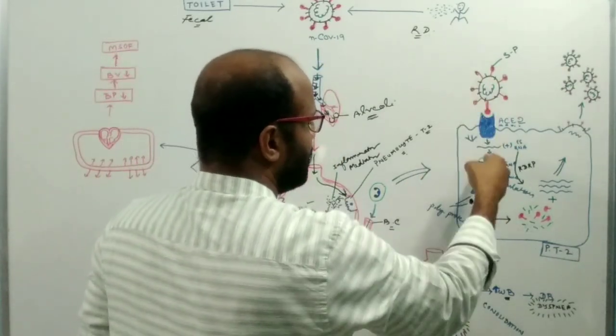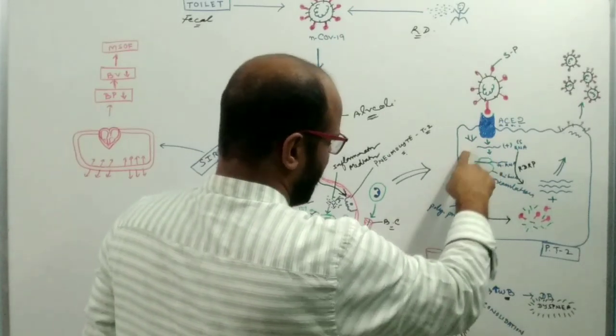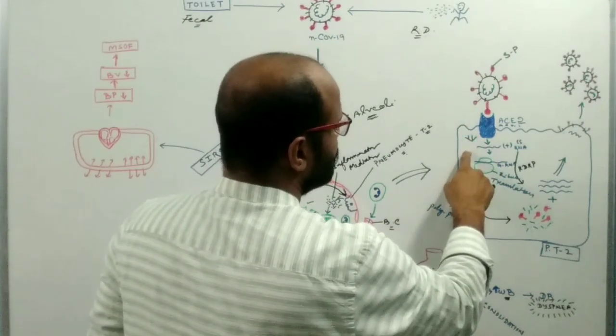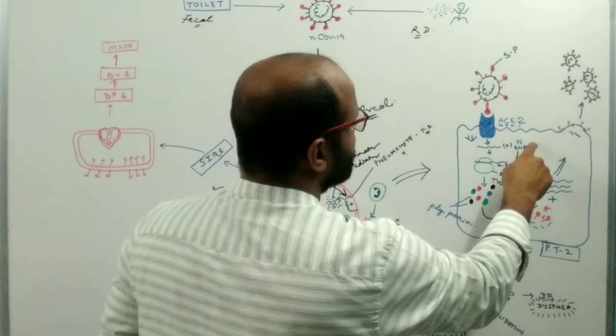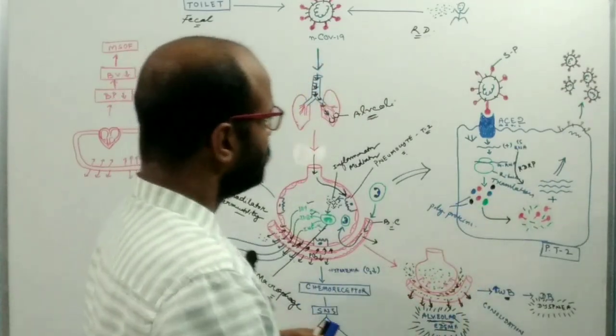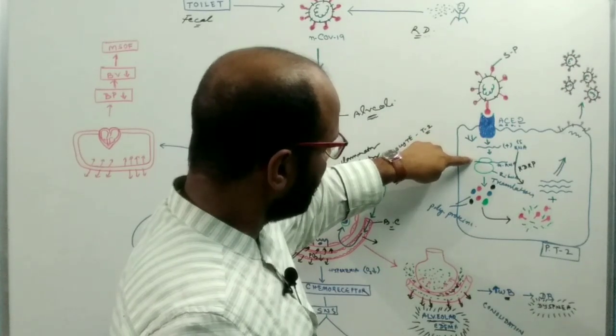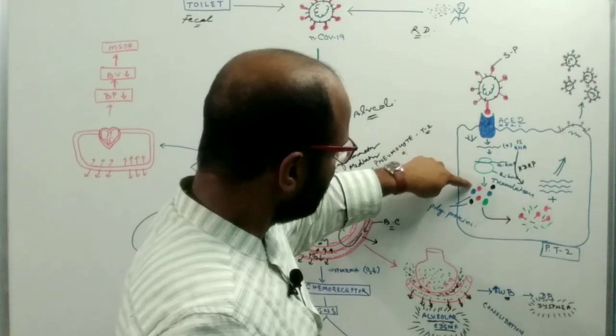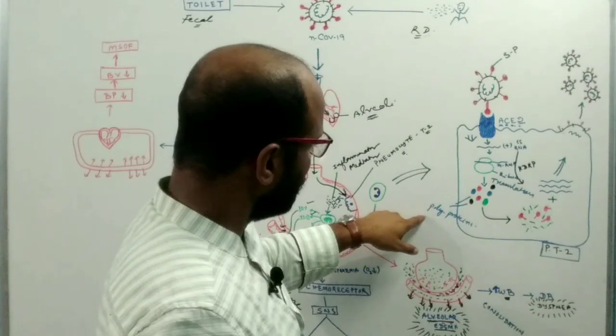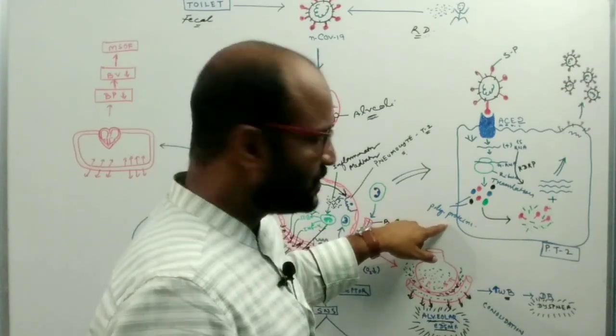Immediately the virus enters our cell and releases the single-stranded RNA. Now such single-stranded RNA acts as the mRNA and starts to synthesize the viral protein known as the polyprotein. So this is the polyprotein.